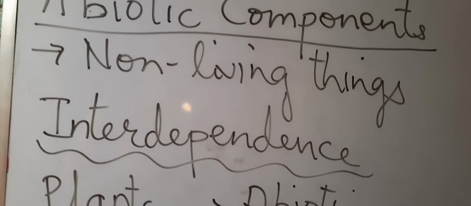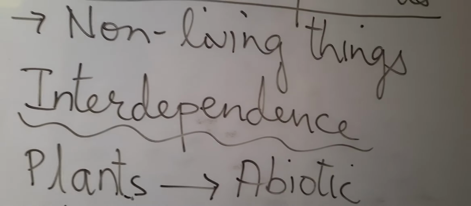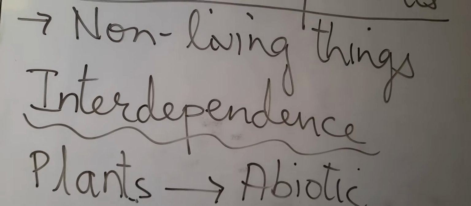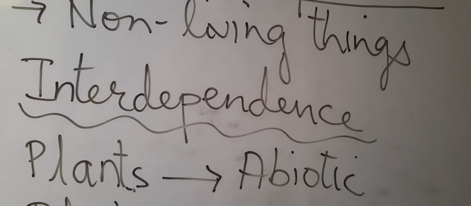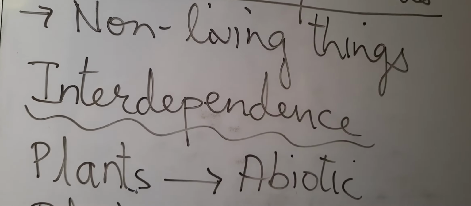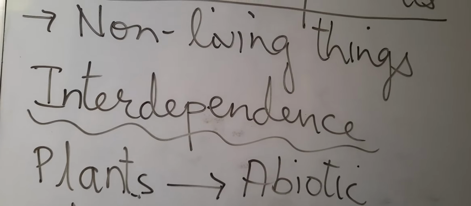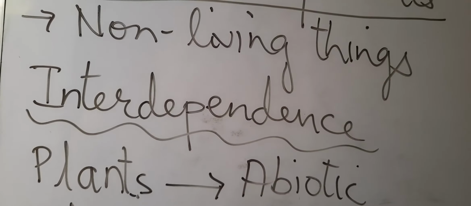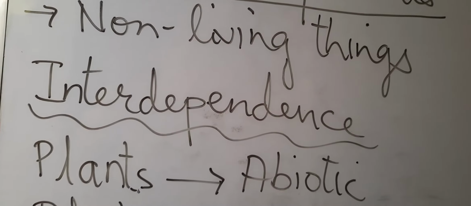Now we are going to learn about how plants depend on abiotic components. All of you know that plants produce their food with the help of the process called photosynthesis. For photosynthesis, plants require sunlight, air, and water. So, in this way, plants, which are biotic components, are dependent on abiotic components for their survival.